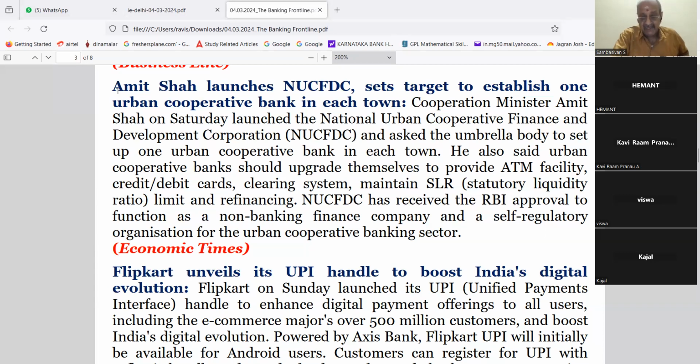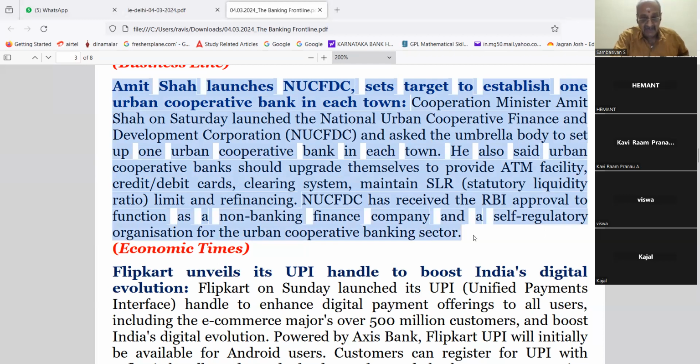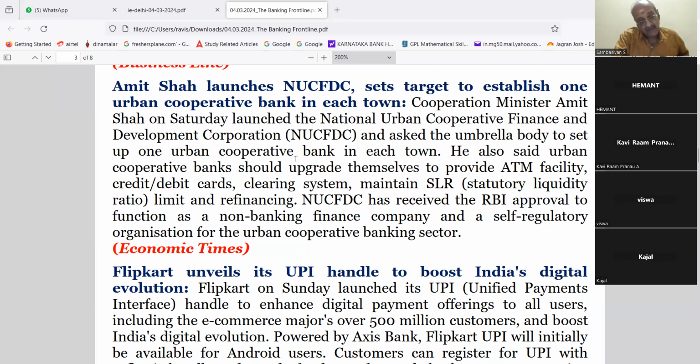So this is very latest information. Kajal, please note this. Okay, sir. Because today you were not able to tell the news items when I asked you.